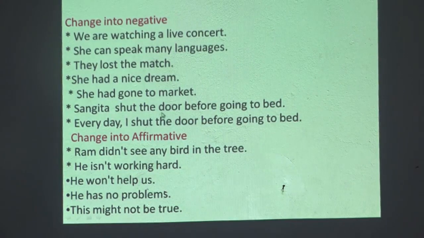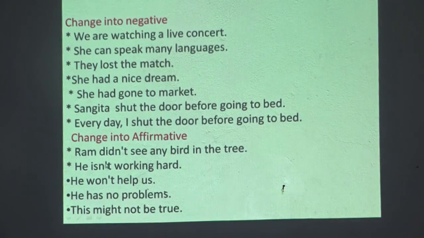Sangeeta shut the door before going to bed. Sangeeta shut. Okay, next sentence also: every day I shut the door. Every day, present: this is the first form. Sangeeta shut: it's not the first form. We have to be careful. Sangeeta didn't shut the door before going to bed. Every day I don't shut the door before going to bed.